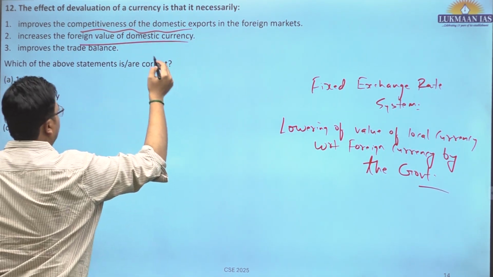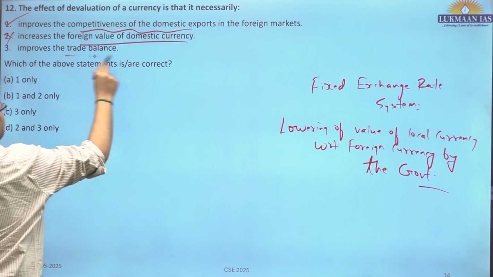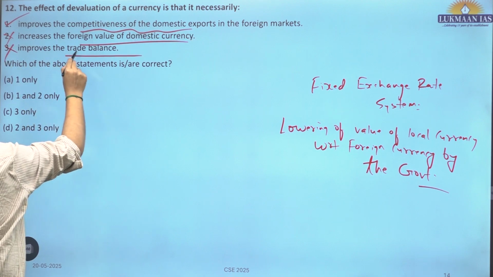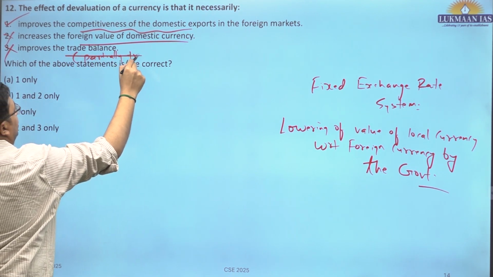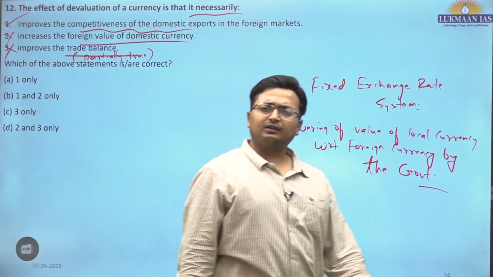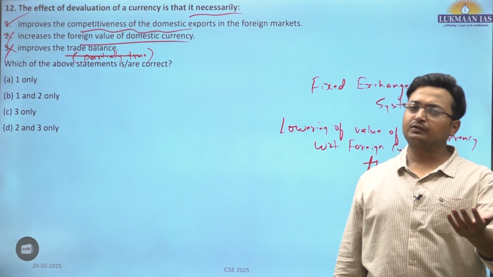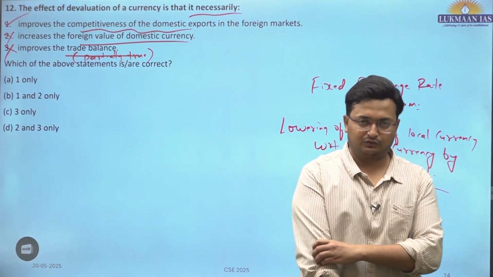Increases the foreign value of domestic currency. This is absurd. Obviously, it lowers the value. Improves the trade balance. This is partially true. Why? Because here we are talking about necessarily. It has to be true, because if there is devaluation, it is 100% sure that export competitiveness would increase, but that would also increase the cost of imports.